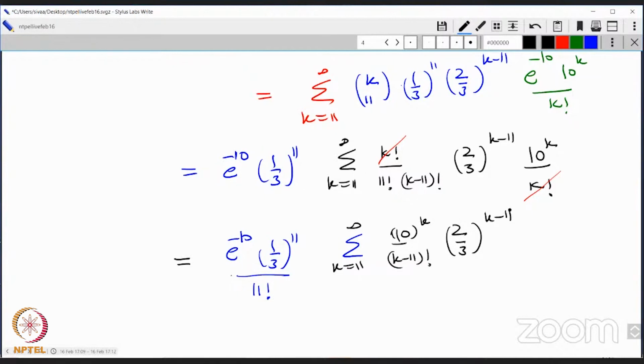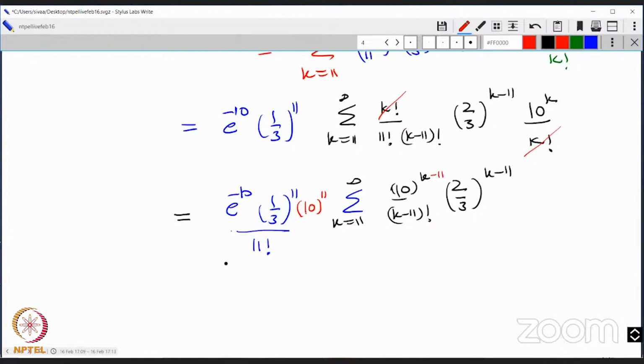Very good. So now I do a small trick, because everybody is k minus 11 here. K minus 11, k minus 11. There's only k here. So I just do a k minus 11, then I have to multiply by 10 to the 11. So I leave 10 to the 11 outside. Okay. I do a small trick now. That's all.